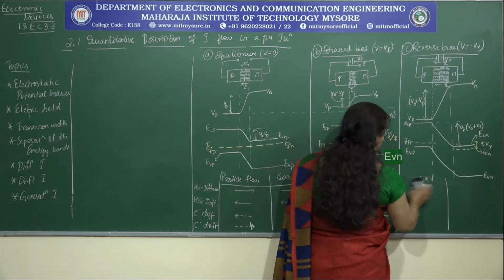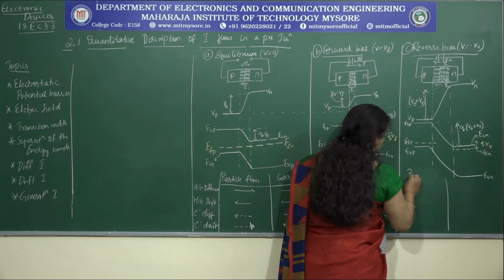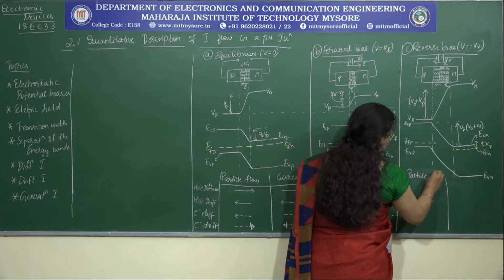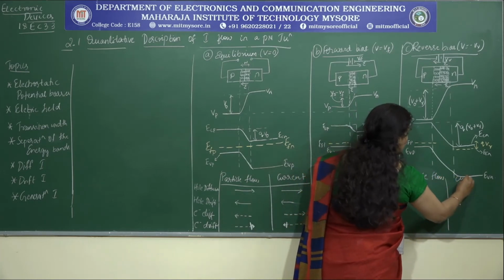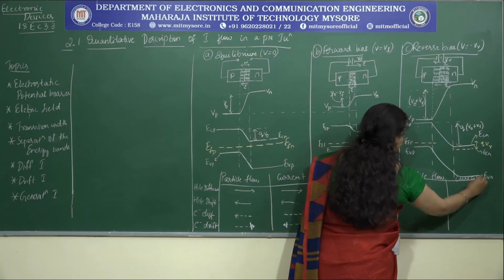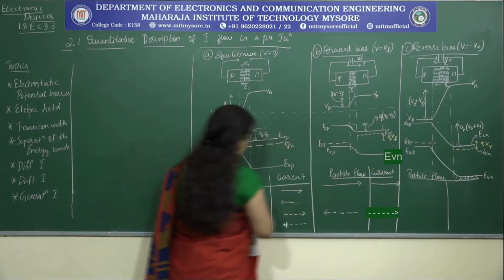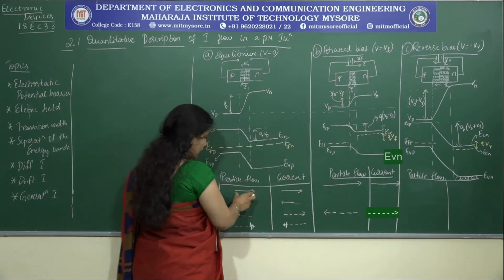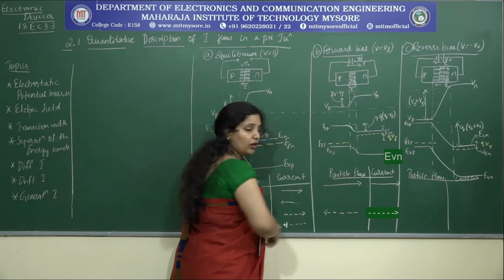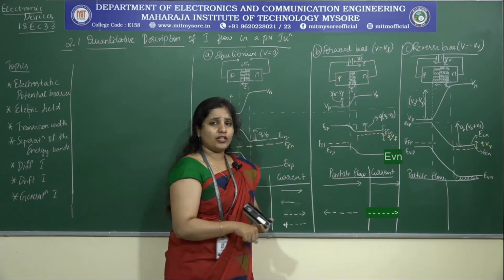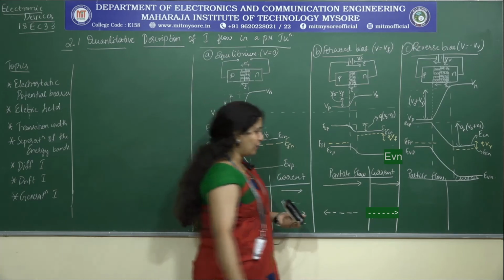Particle flow, and then comes the current. So how should the arrow size be now? Here it was moderate, here it was wider. In case of reverse bias, the diffusion current is almost nullified.